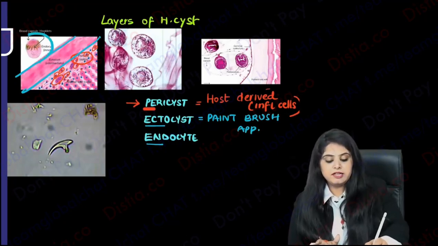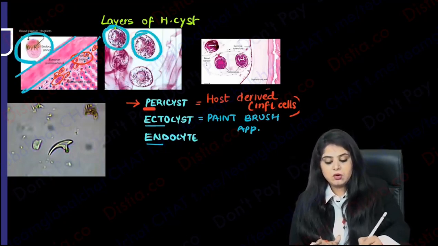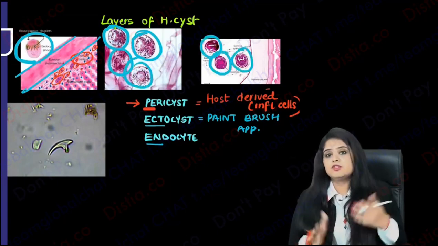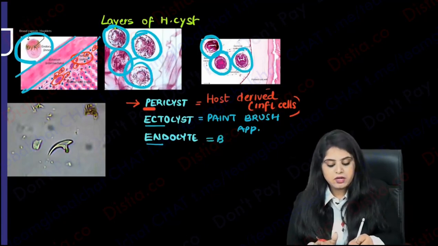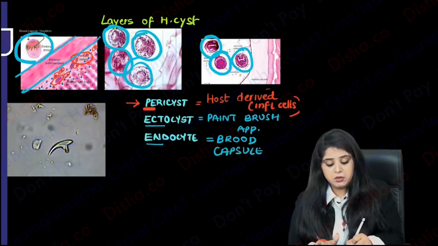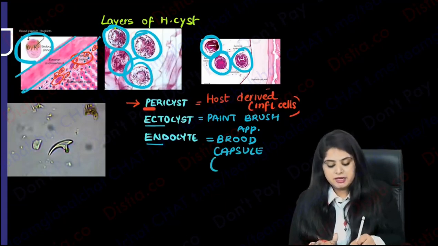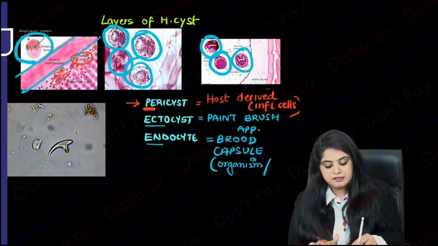And what do you see inside? Finally, inside I'm seeing all the organisms. These are the hydatid cyst organisms. Instead of just calling them organisms, they call them brood capsules. When they use this big term brood capsules, nothing special is happening, it is germination, new organisms are being made. So I'll write it in simple words: it is the organisms, or you can say, is this the germinal layer? Because all the organisms are forming over here.